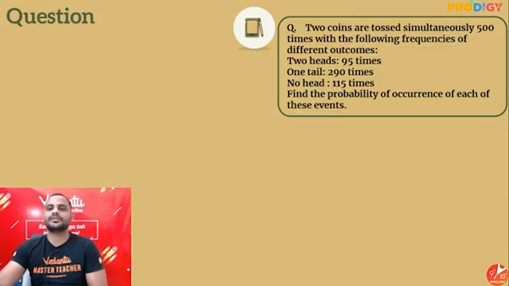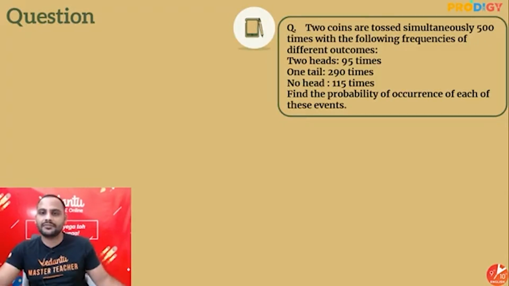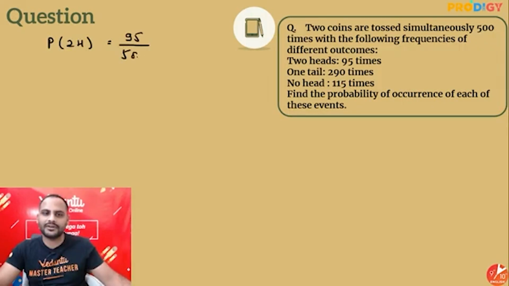Next, two coins are tossed simultaneously 500 times, with the following frequency. So different outcomes, we are getting two heads, or one head, or no head at all. Obviously, the probability of occurrence of each of these events. So guys, simple hai na? Probability of getting two heads will be 95 upon 500, which is 19 by 100.